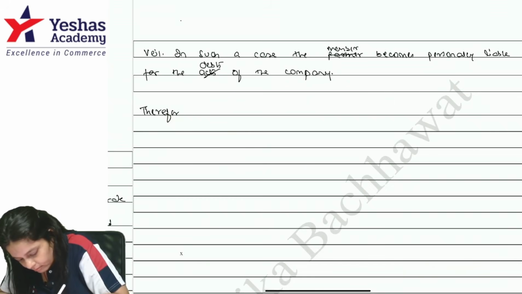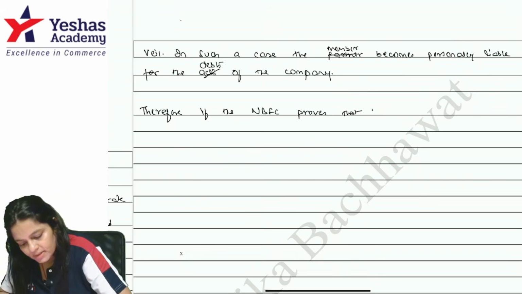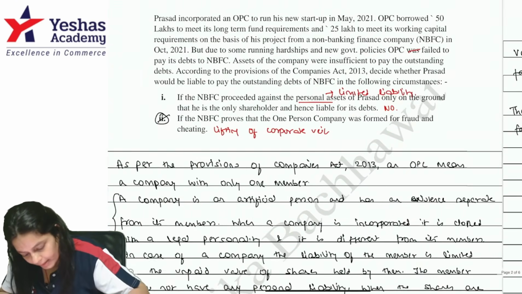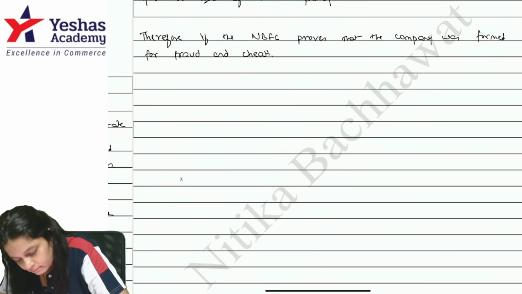Therefore, if the NBFC proves that the company was formed for fraud and cheating, the NBFC can hold